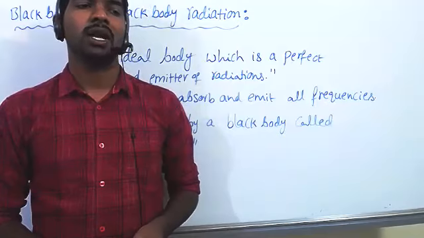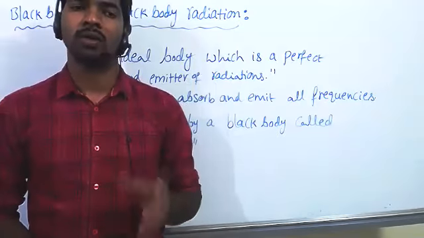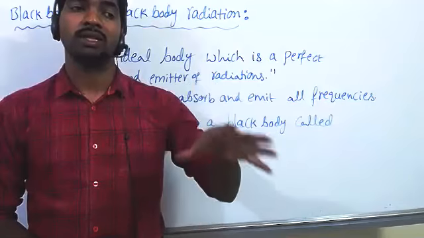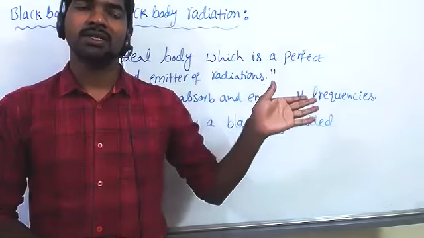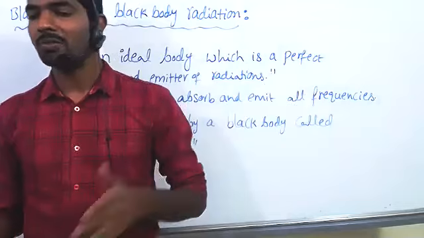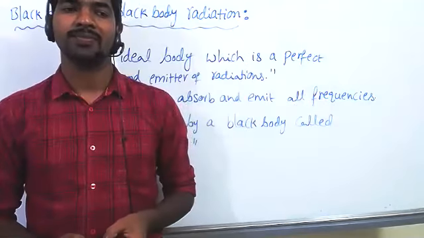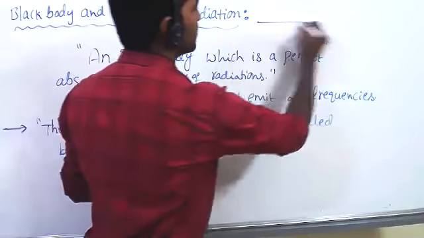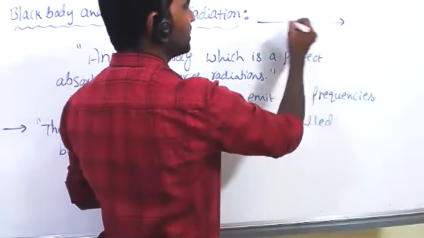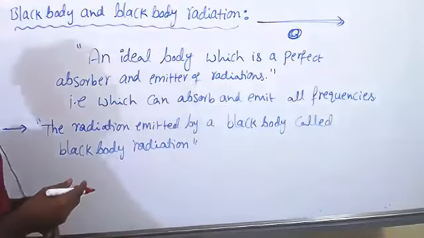Even light cannot escape from that black body or black hole. Yes, sir, it's a vacuum. No, even the light, I'm talking about light. Light can travel, nothing is absorbed. Suppose you keep some big size magnet, does it absorb light? No chance, light can only travel. So these are the light rays moving. If you place a magnet here, is the light absorbed by this magnet? Is it possible? No, sir, it can't.